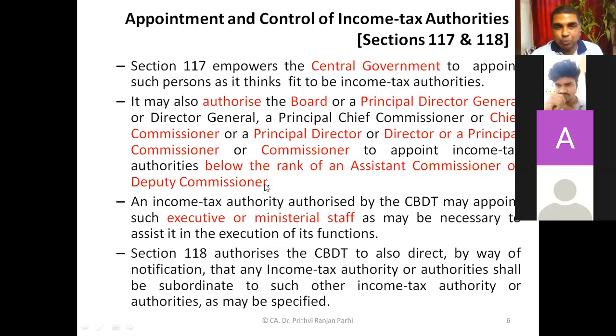For posts below that, the CBDT itself or a principal director can make appointments, below the rank of assistant commissioner. Everybody can be appointed by the central government, but the central government can authorize some people to appoint income tax authorities below the rank of assistant commissioner. You have to understand this.